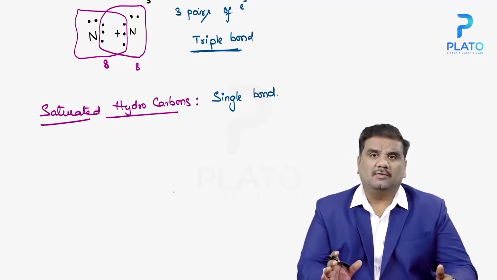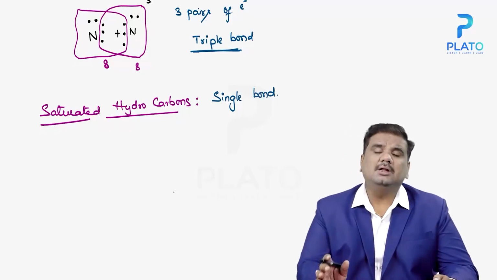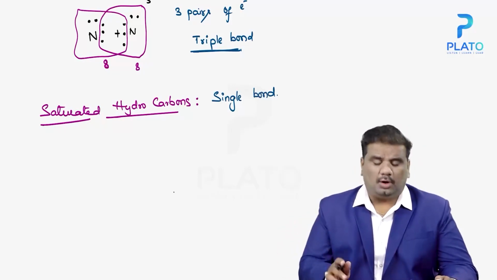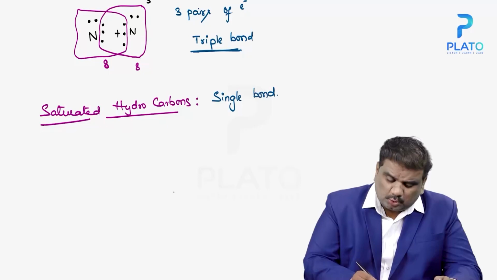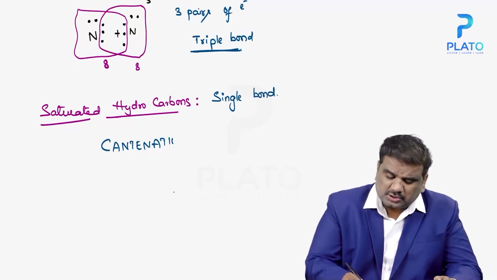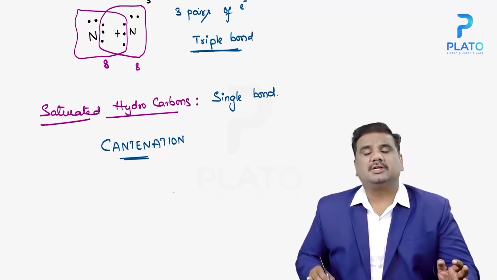The ability of carbon compounds, or the process of formation of long chain compounds, is known as catenation.